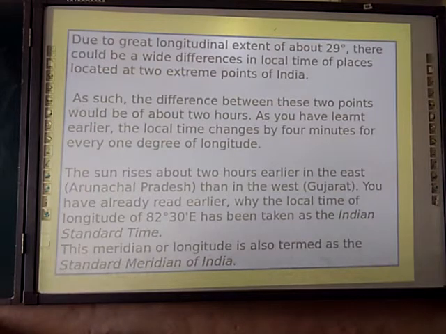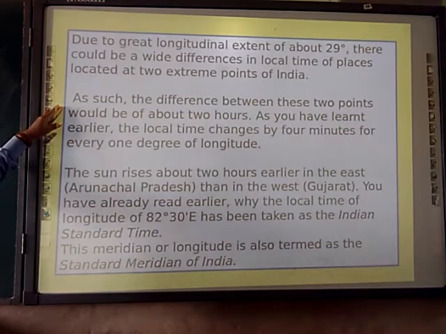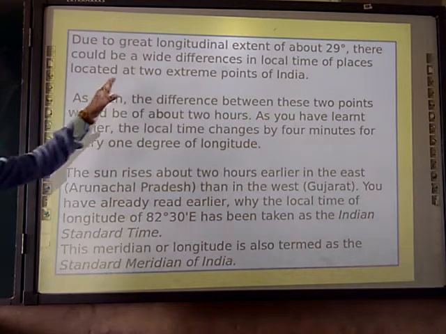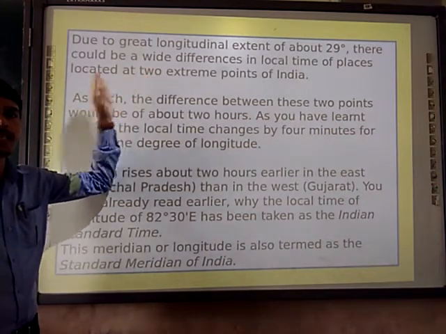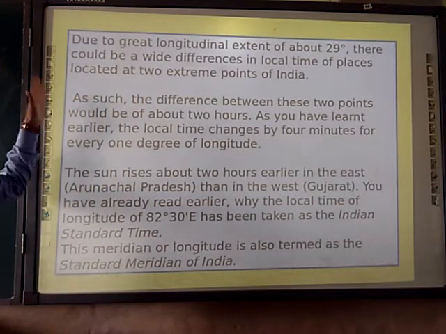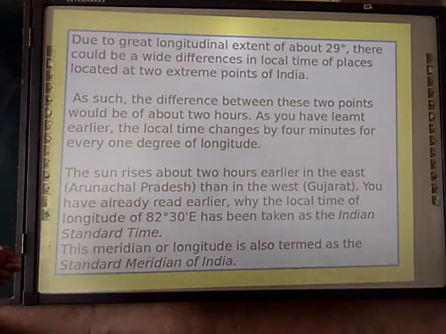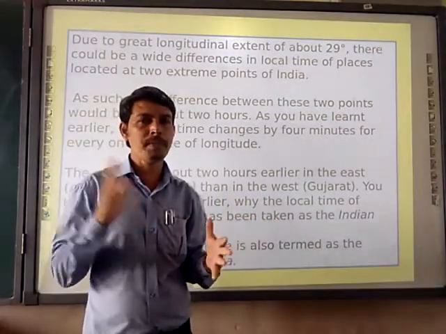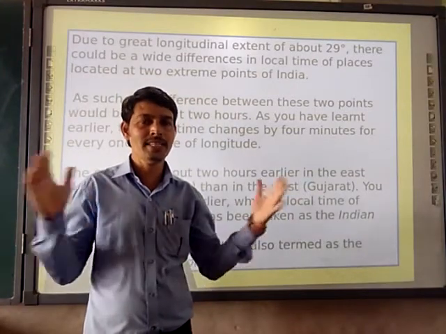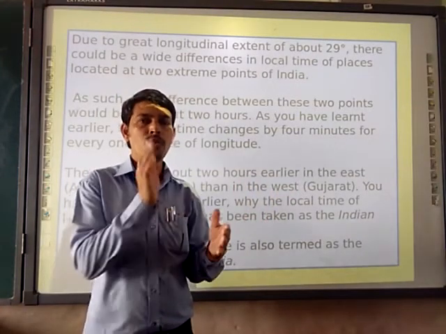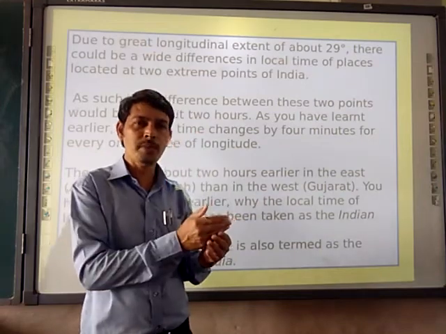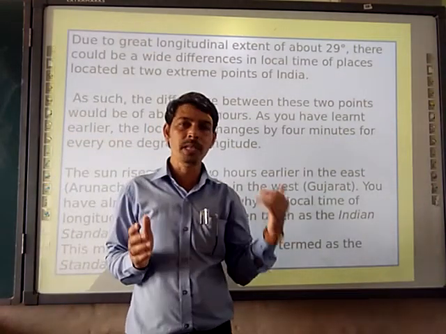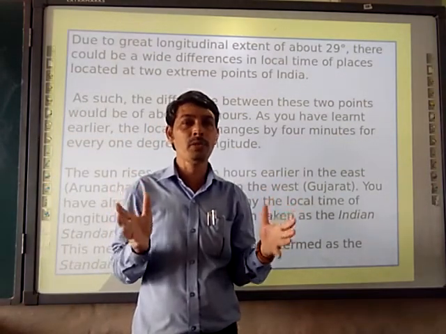Due to the great longitudinal extent of about 29 degrees, there is a wide difference in local time. Already we have seen how we calculate the standard time. Moving further, the difference between these two points is about 2 hours. From Arunachal Pradesh to Gujarat, there is a lapse of 2 hours. So when the sun's rays travel from Arunachal Pradesh to Gujarat, from east to west, they take a time duration of 2 hours.